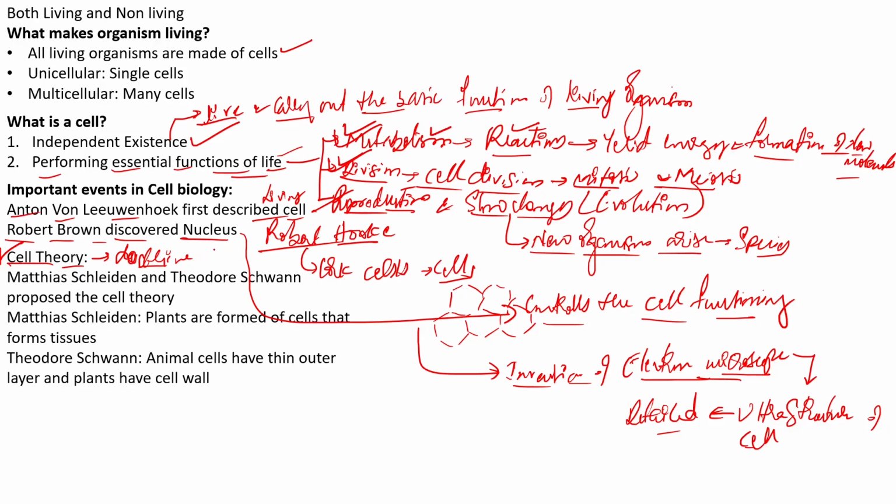Okay, so now we can see that there are two important scientists over here. The first one is Matthias Schleiden. He was actually a German botanist, and the other one is Theodor Schwann, who was basically a British zoologist. These two people were involved in the formation of the cell theory initially.